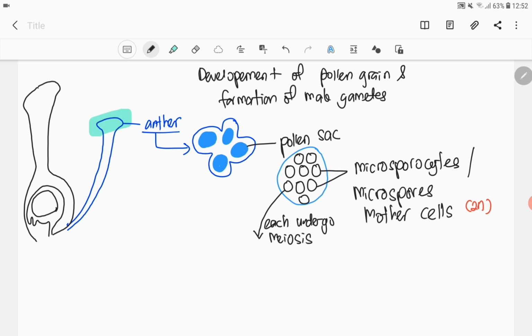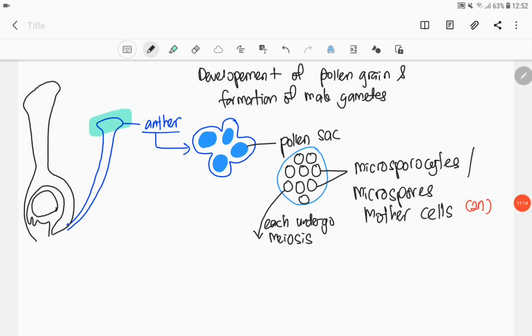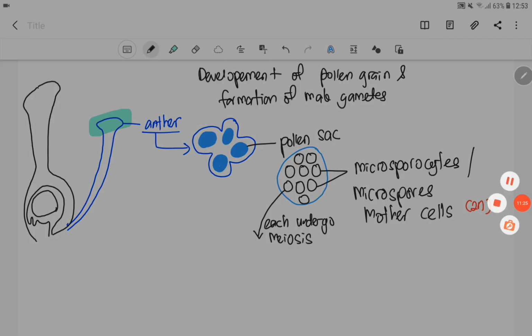So next is daripada 1 mother cell, dia akan jadi 4 daughter cell. So, itu benda yang kedua yang akan ingat untuk meiosis. So, maksudnya, after microsporocytes undergo meiosis, kita akan dapat 4 daughter cell yang haploid yang kita panggil sebagai microspores.